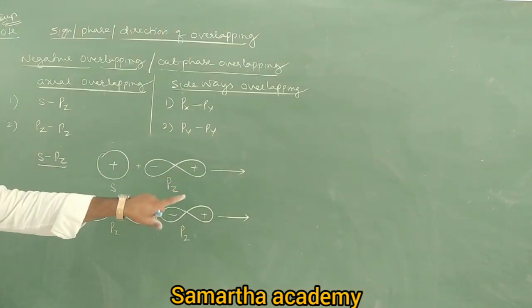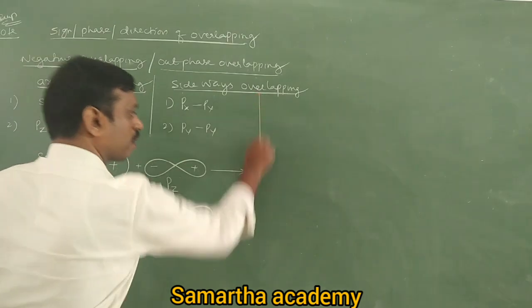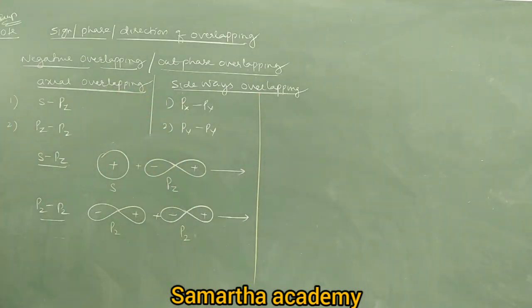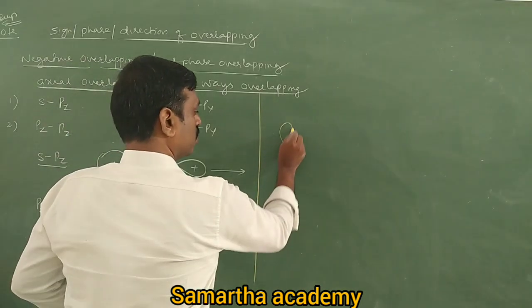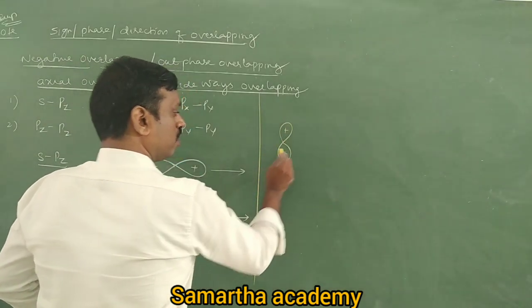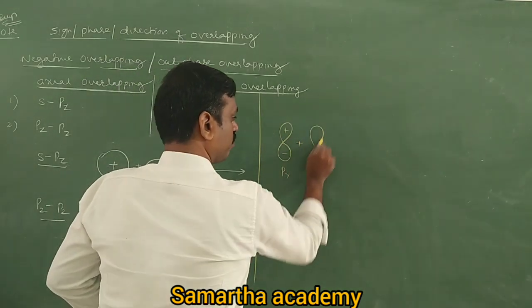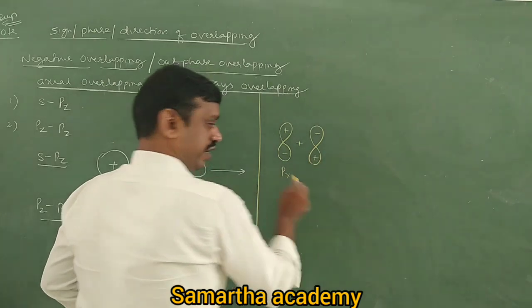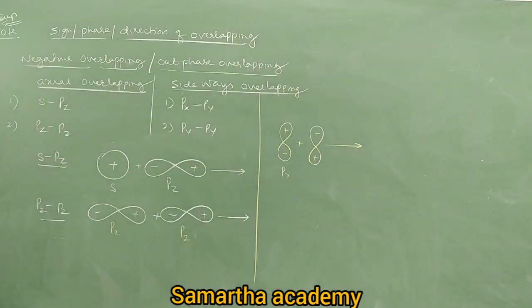Why are they axial overlapping? Overlapping takes place along the internuclear axis. Very good. Next, similarly, draw this. Px, px, py, py. Px, px is similar: px of one orbital and px of another orbital, but negative overlapping here. It does not lead to the formation of a covalent bond.